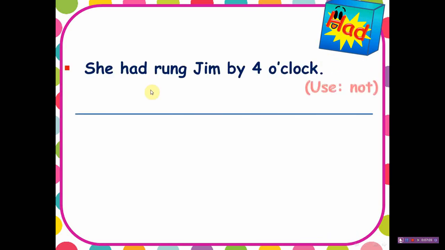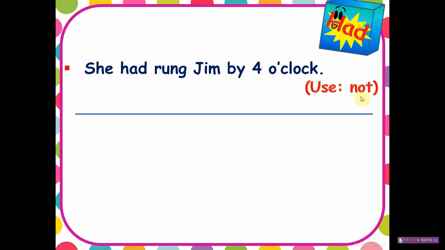Okay, now why do we say that had is a queen? Because it does all the work. Let's do the negative and the question now. She had rung Jim by 4 o'clock, and rung here is the past participle of ring, which means she called him, she gave him a phone call. So she had rung Jim by 4 o'clock. Here I have the keyword, which is by, and we say that by is always followed by a specific time.